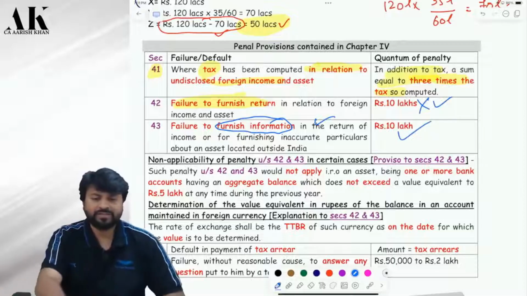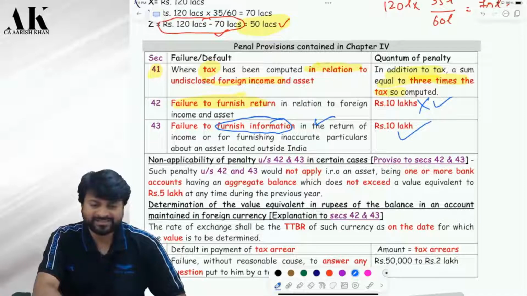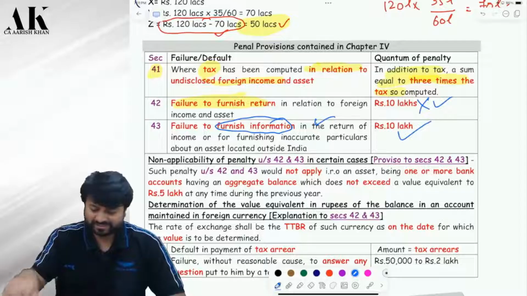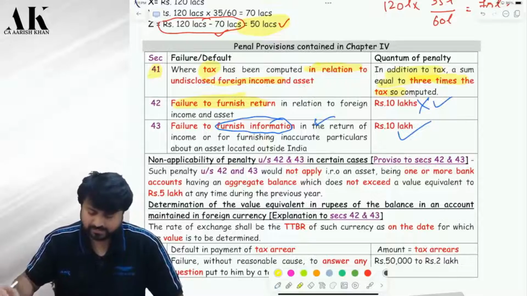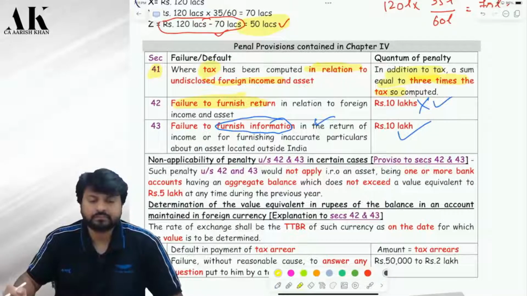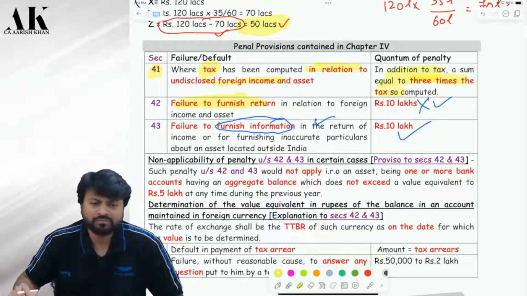Very dangerous provision. The penal provisions are very dangerous. Now pay attention, please. Are you supposed to disclose a foreign bank account? Yes, but there is a relaxation over here.